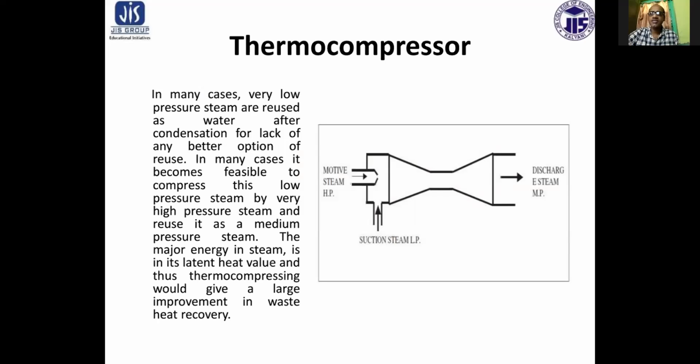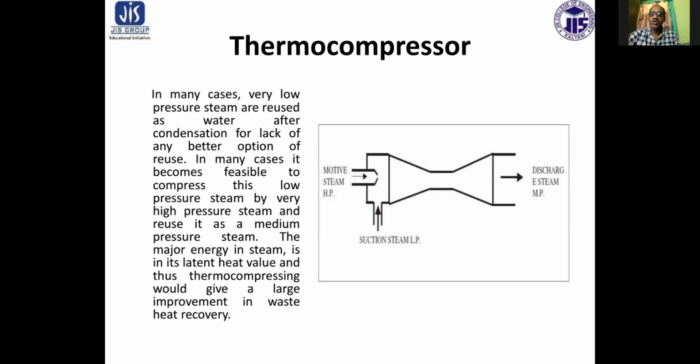In many cases, it becomes feasible to compress this low pressure steam by very high pressure steam and reuse it as a medium pressure steam.